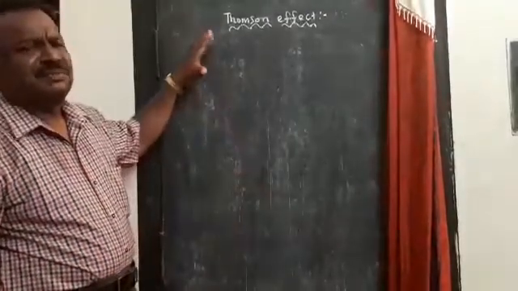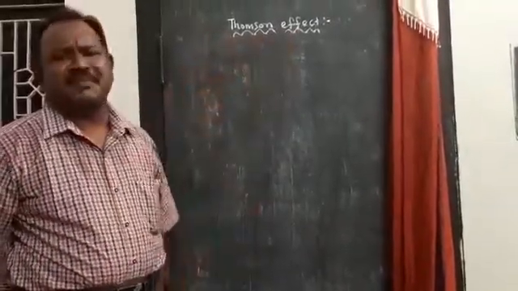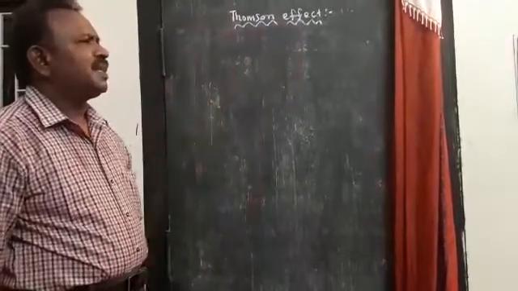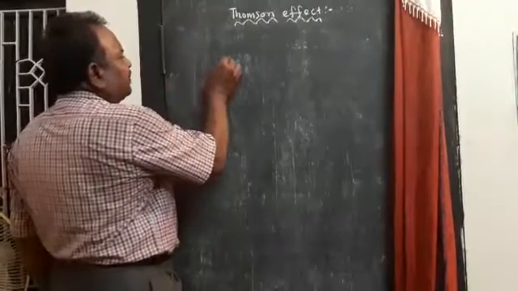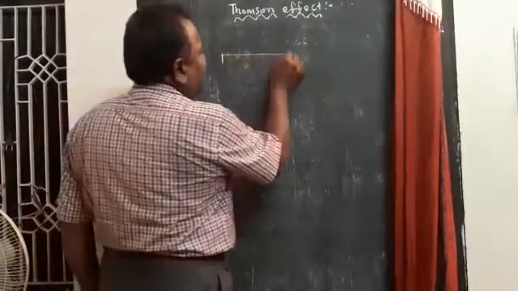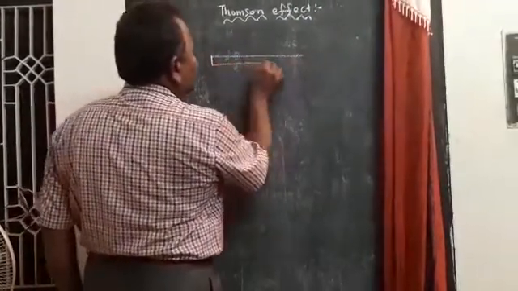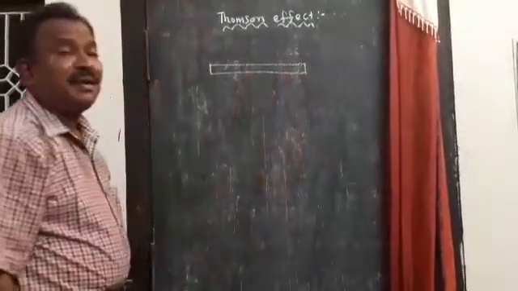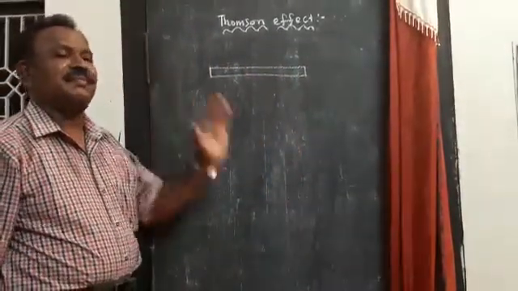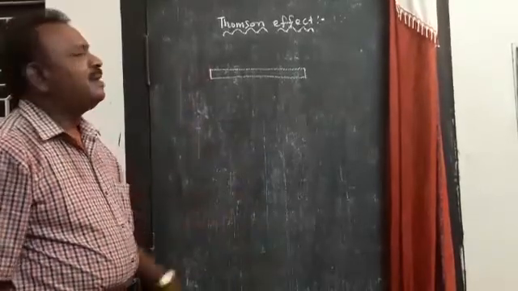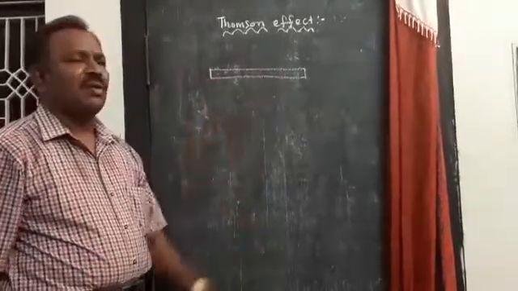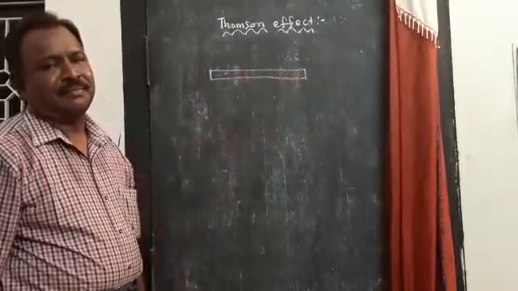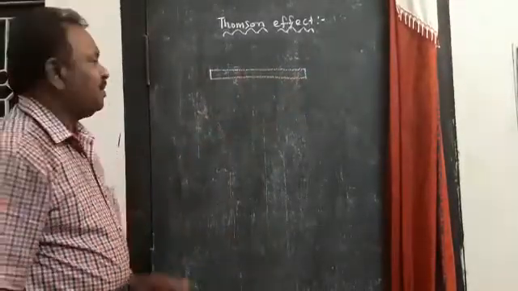Students, in this section we are going to see about the Thomson effect. Thomson observed that when current is allowed to pass through a conductor maintained at different temperatures, heat is absorbed or evolved throughout the body of the conductor. So I will explain to you.